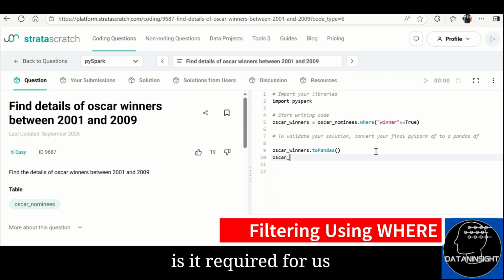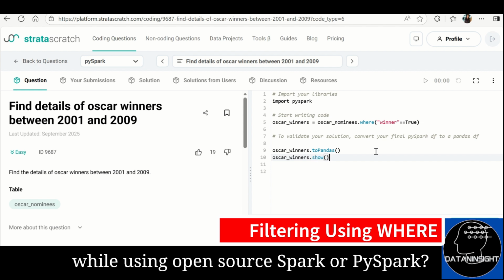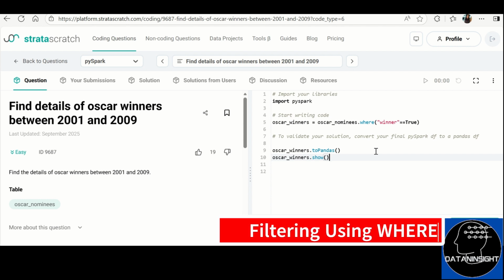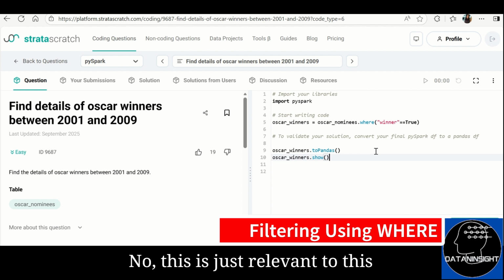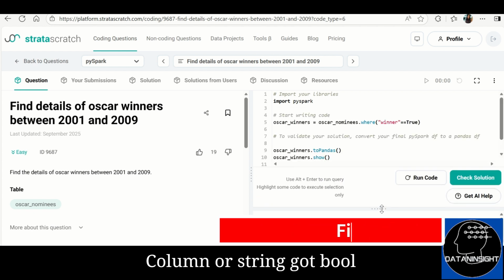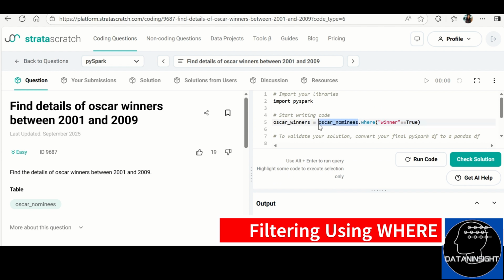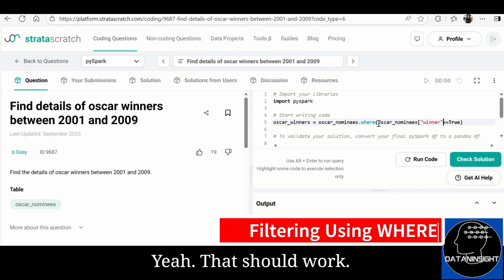So is it required for us to convert it into pandas while working in Databricks or while using open source Spark or PySpark? No, this is just relevant to this DataLemur-style platform. So let's run this code. Okay, the error says the argument condition should be a column or string, got bool. Let me just correct it. Yeah, this should work. Yes.